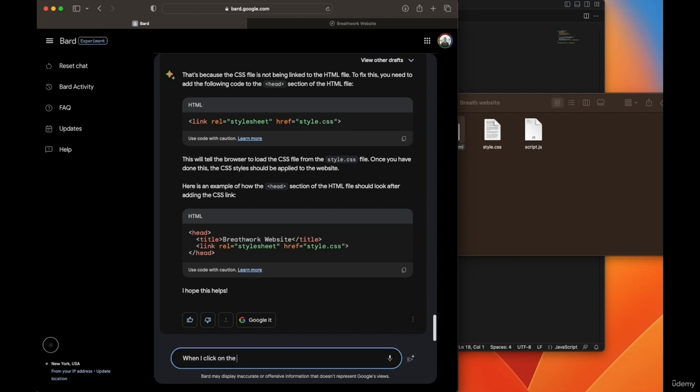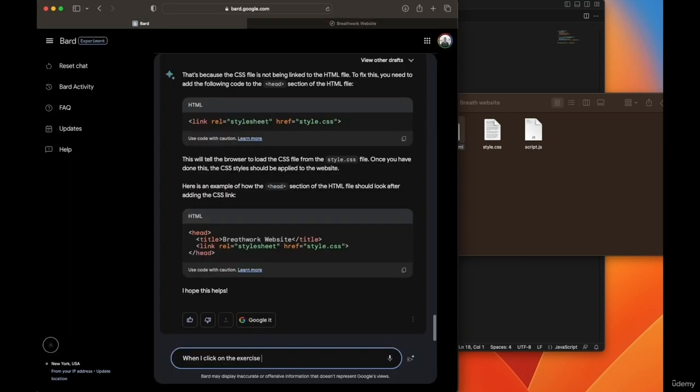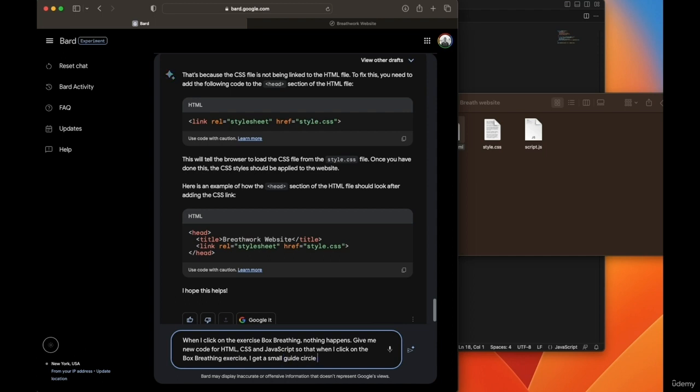When I click on the exercise box breathing, nothing happens. Give me new code for HTML, CSS, and JavaScript, so that when I click on the box breathing exercise, I get a small guide circle that pops up.